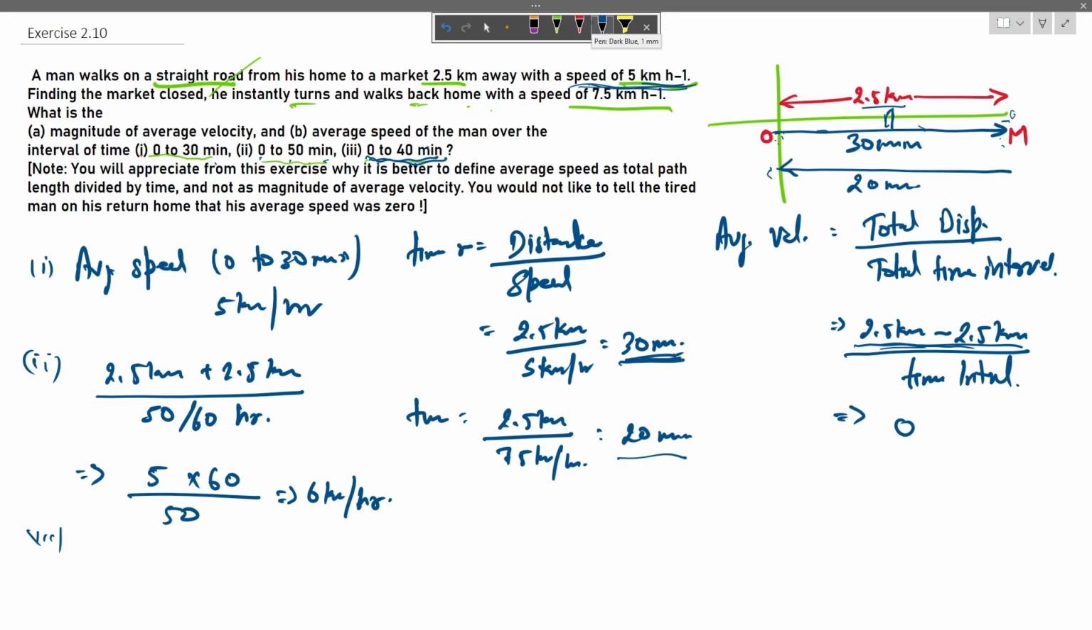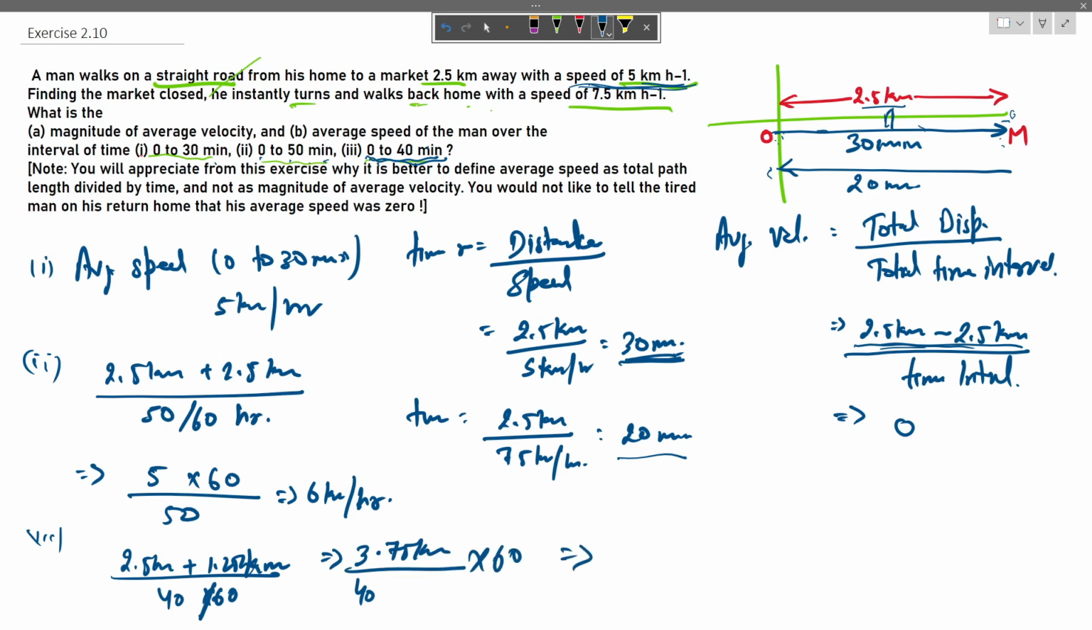So we can say that in 40 minutes he has traveled 2.5 kilometers plus 1.25 kilometers, and in 40 minutes, that is 40 divided by 60 hour, the average speed is 3.75 kilometers divided by 40 divided by 60, which is equal to 5.625 kilometers per hour.